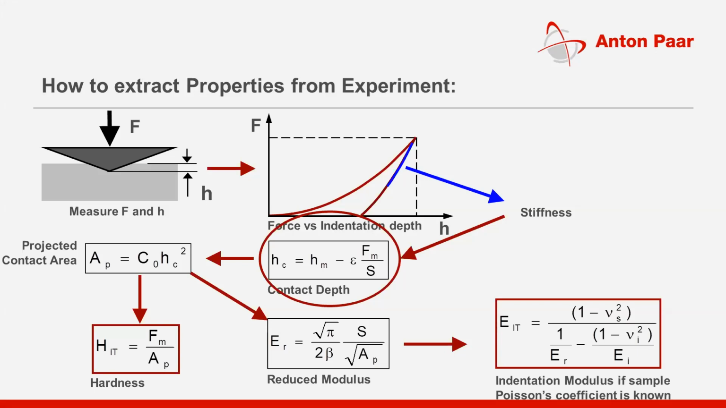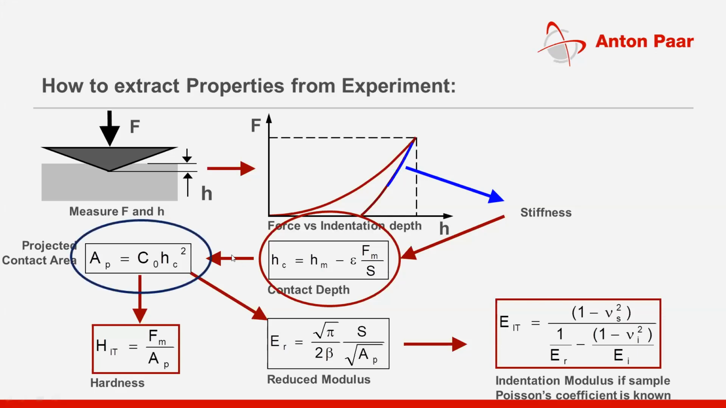But how do we know or validate whether the modulus or hardness which I have calculated is correct for this given sample? For that, we need to validate our data, meaning whatever stiffness that you are measuring is correct. So our first equation, HC is equal to HM minus epsilon FM divided by S, has to be correct, right?